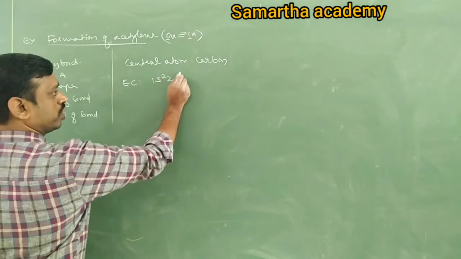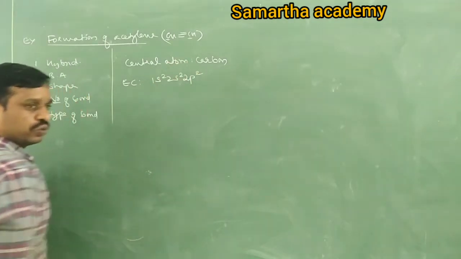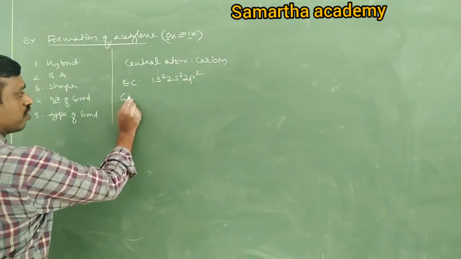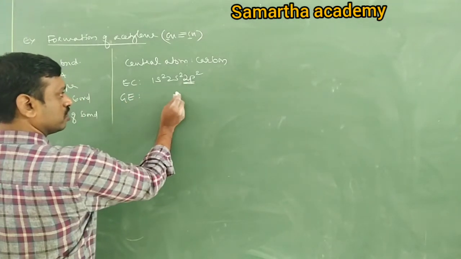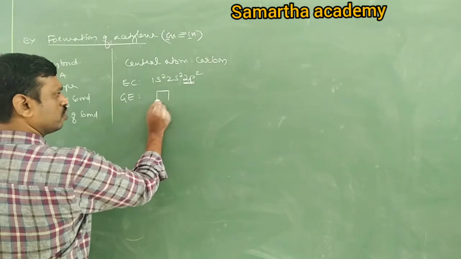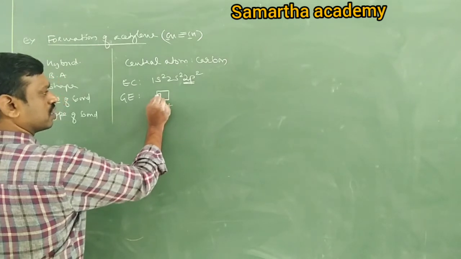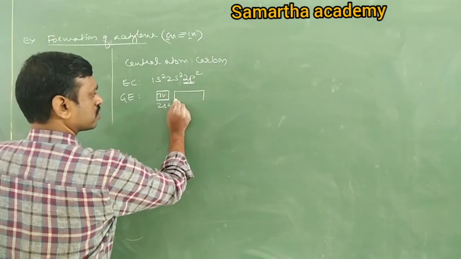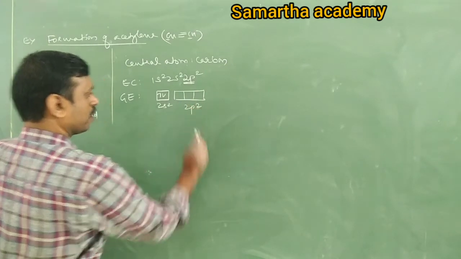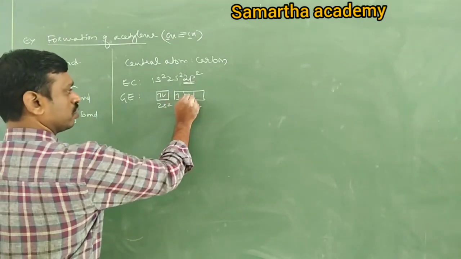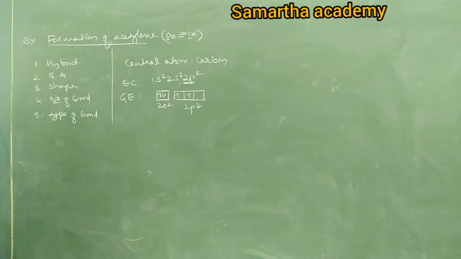1s2, 2s2, 2p2. What is the ground state electronic configuration? Okay, I want to write only this, or else you can write this 2s2. It is completely filled. Next, 2p2. It is 1, 1. Now tell me, in this state it is a ground state.